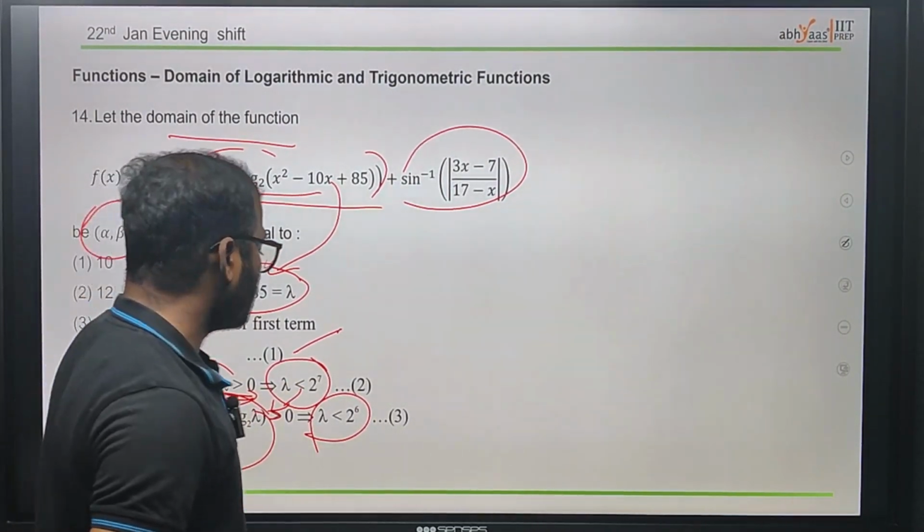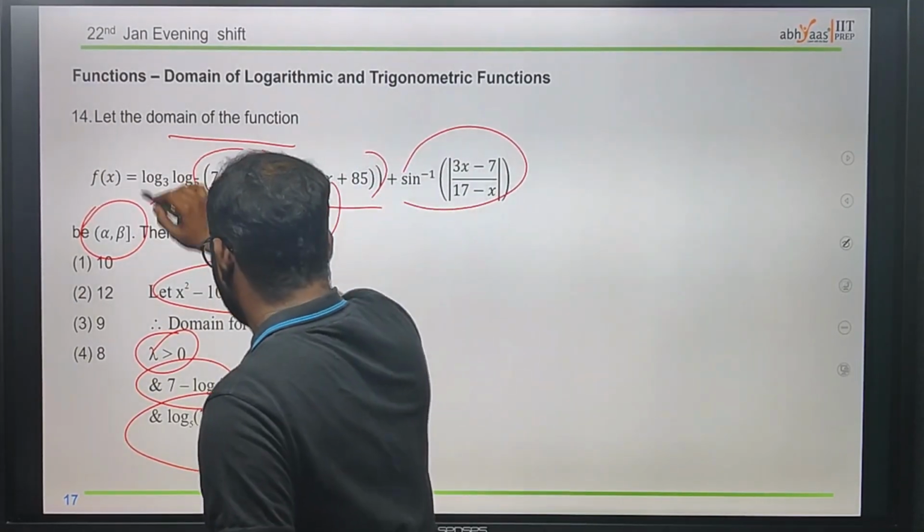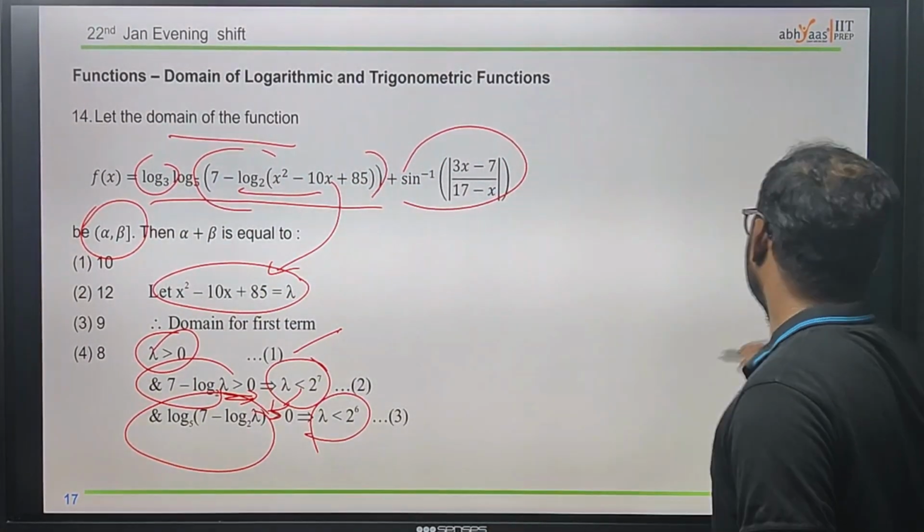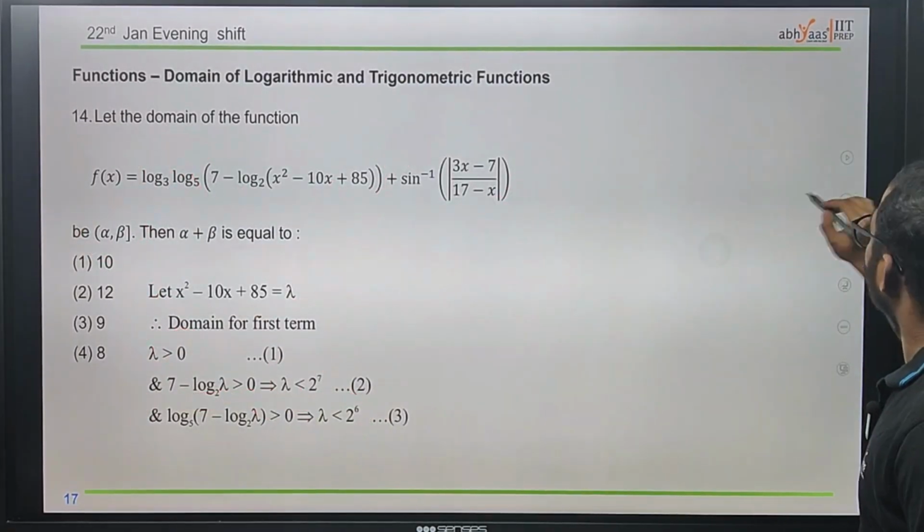Now coming to the next one, we already finished the log 5, now we move to the log 3, which must also be greater than 0.